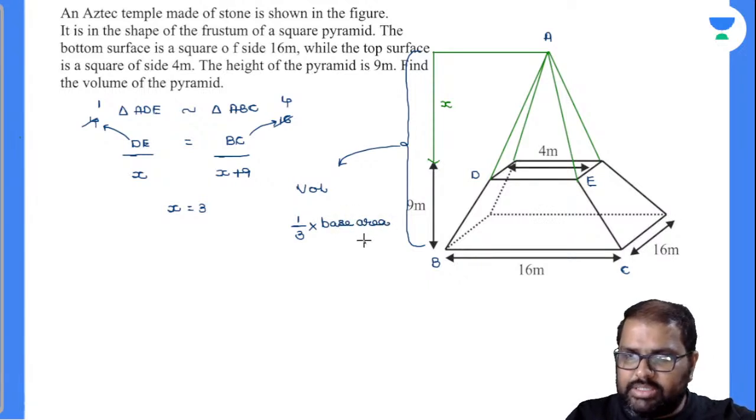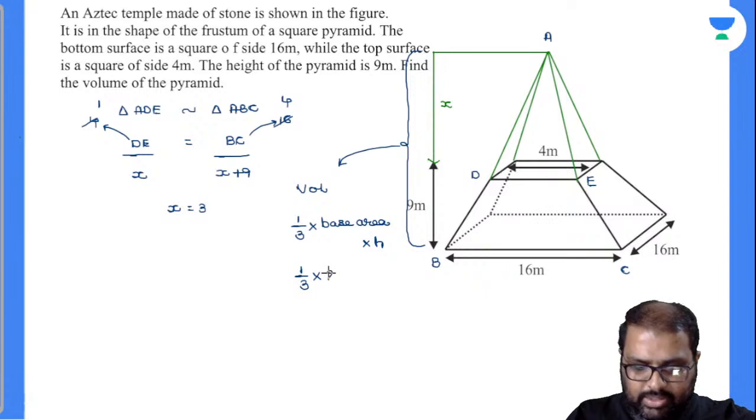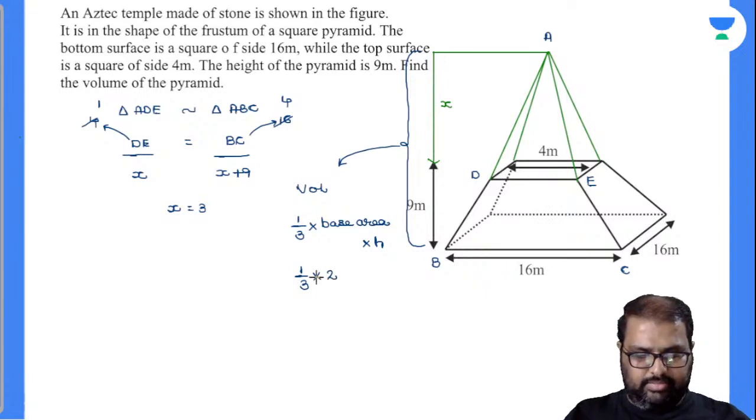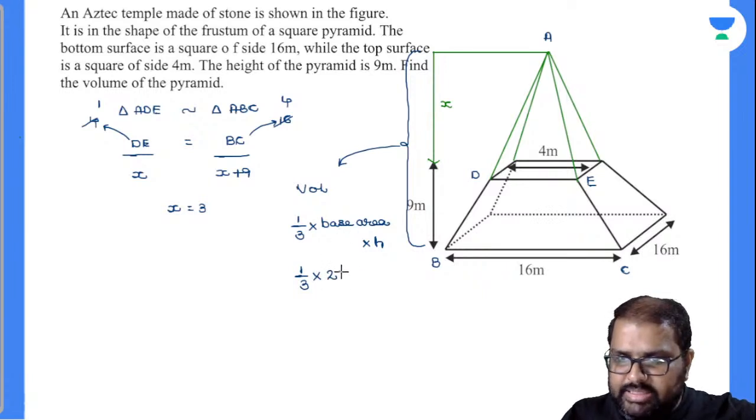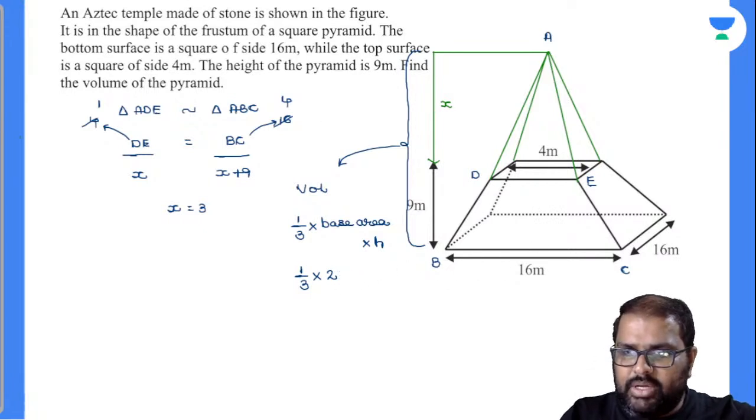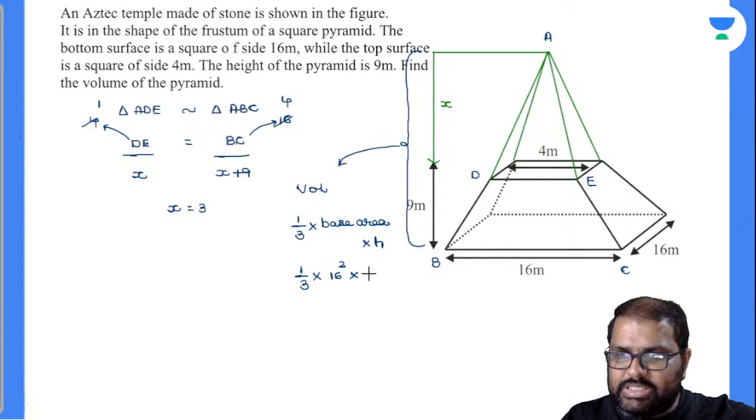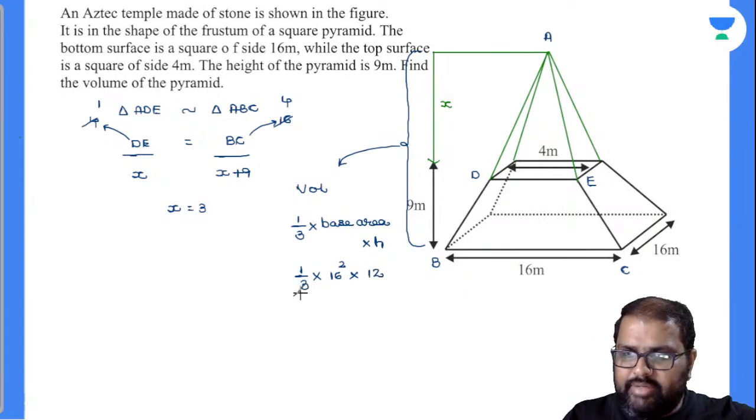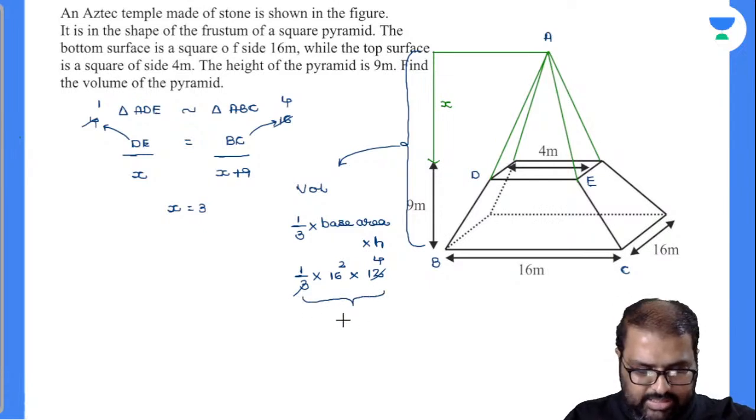Okay, let me find out this base area into height. So 1 by 3, what is the base area? Base area is a square. So 16 into 16, it is 256. Base area is a square, not 16 into 6. So I'll write like this. If you have any doubt later on also, it will be helpful. 16 square. What will be the height? 9 plus 3. It is 12. So finally 3 ones are 3, 3 fours are 12. So 256 into 4 will be how much beta? 16 square is 256.